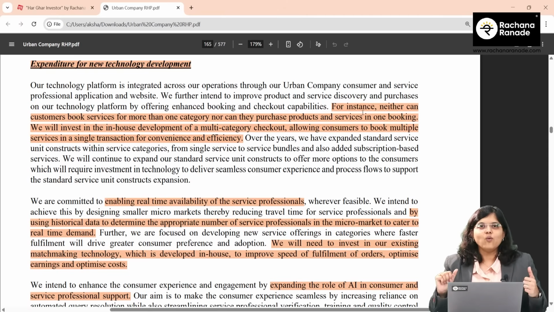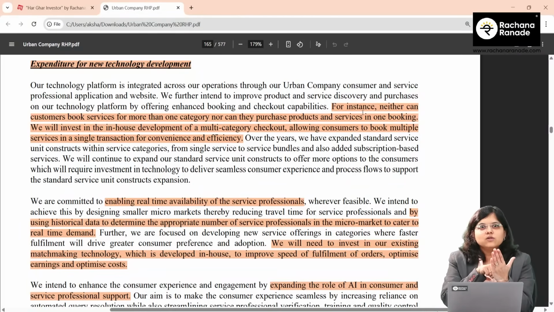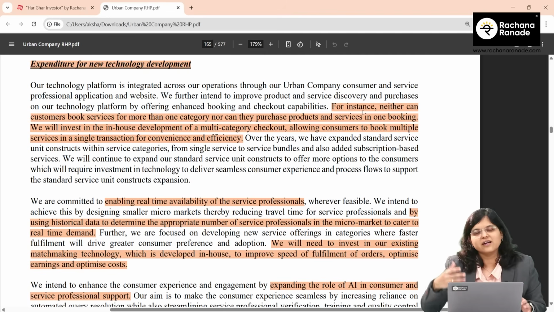Okay, now I found that I was not able to book or club both these services into a single order. So I booked a beauty service, let's say a haircut, and then I also wanted to add one more service. It was not allowing me to do that. I just checked out and said forget it, I'll see about the second service, and I never booked it. So was that a revenue loss for that company?